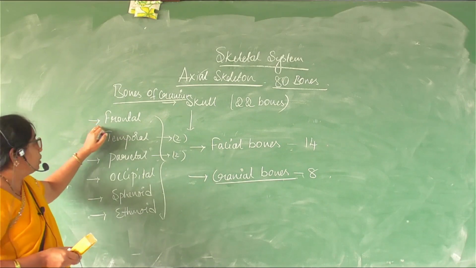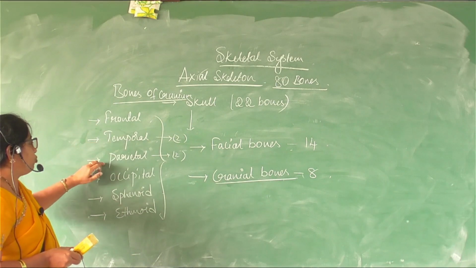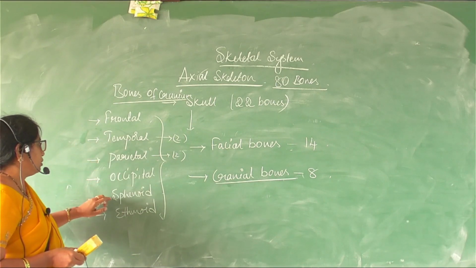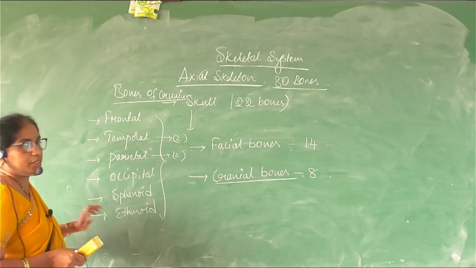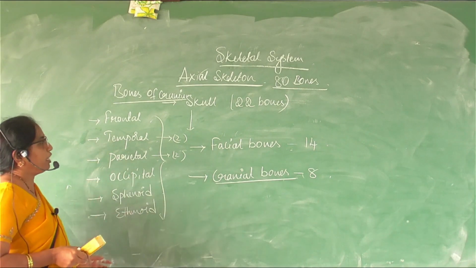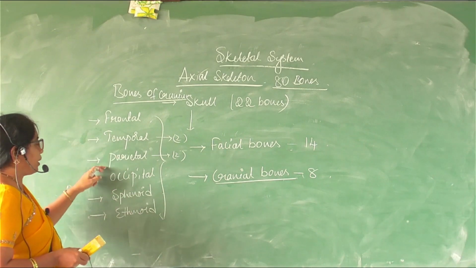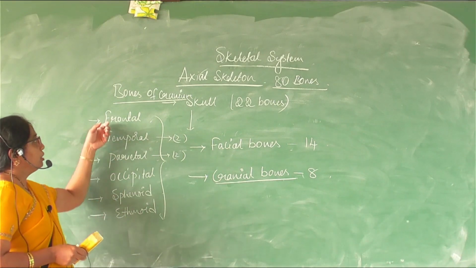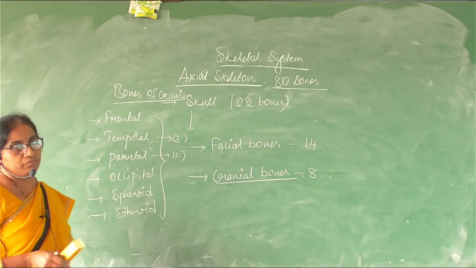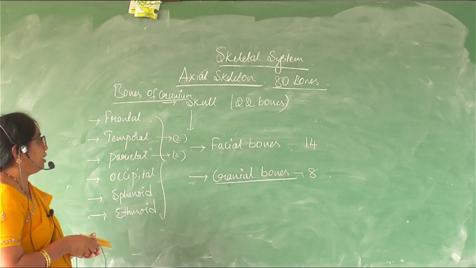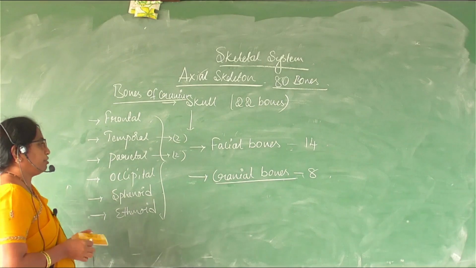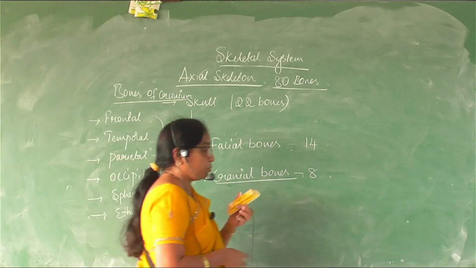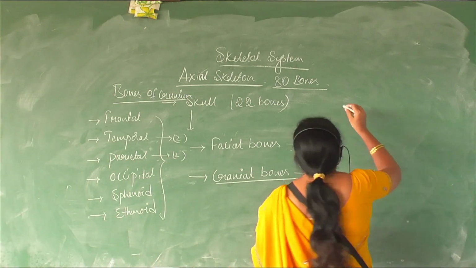So a total of 8 bones: frontal, temporal, parietal, occipital, sphenoid and ethmoid are the bones of the cranium, or the cranial bones, as they are referred to. Coming to the facial bones.